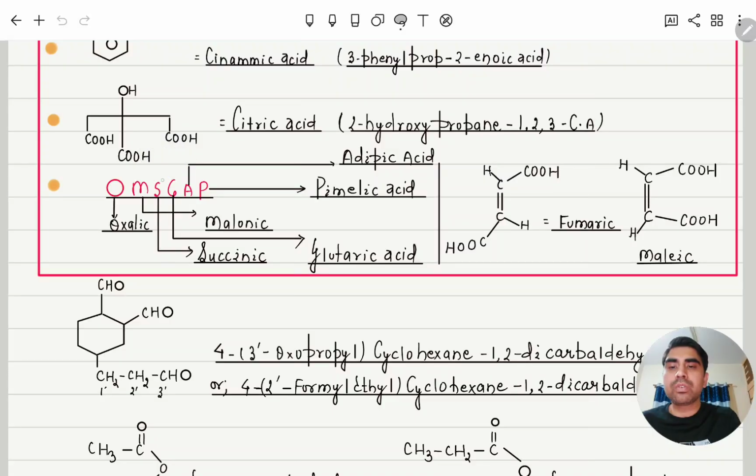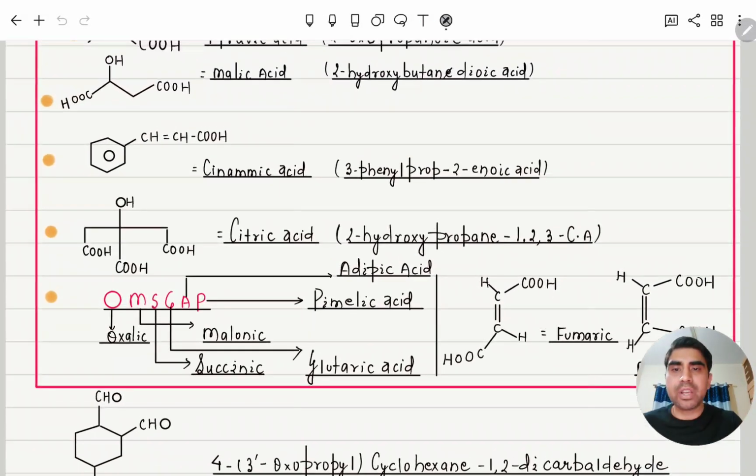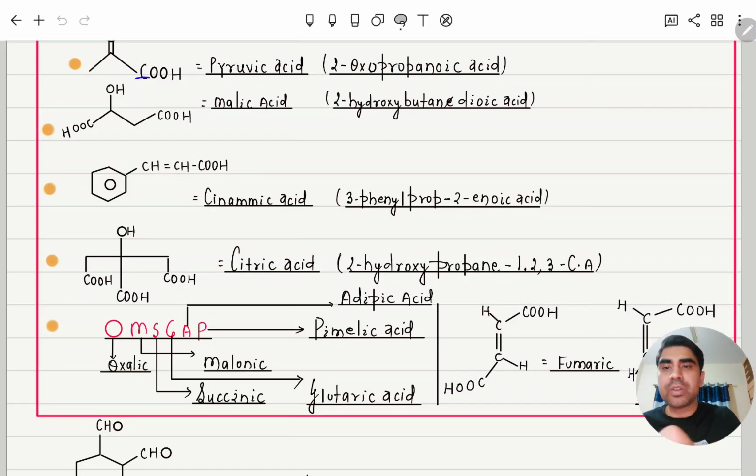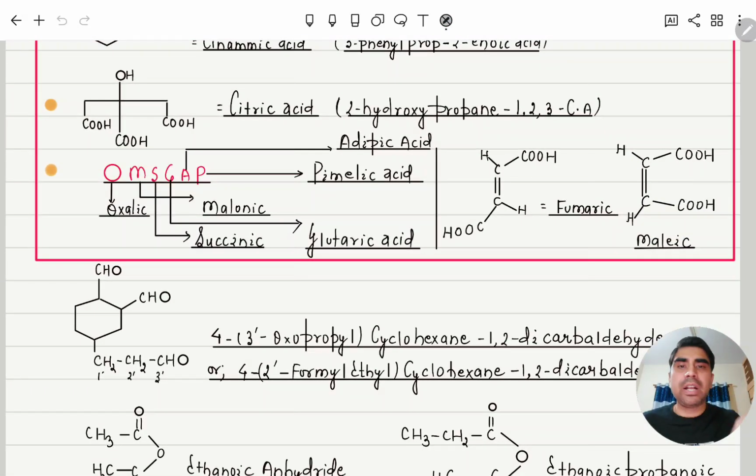Here 2 carbons, here 3 carbons, here 4 carbons, here 5 carbons. Clear? This is fumaric acid, trans, and this is maleic acid. So three we discussed: this one is malic acid, whereas this one is maleic acid. So this malic acid is different, and this is malonic acid.